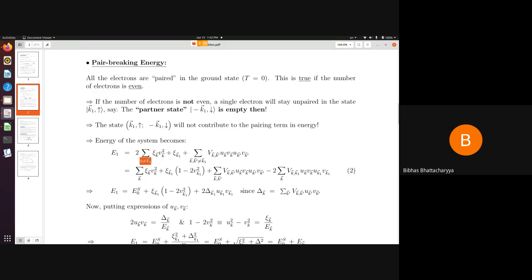The first term is an unrestricted sum, and then there is this corresponding correction term for compensation. Similarly, I make this pairing term to be unrestricted. I remove this restriction. So there is this unrestricted sum, and to compensate this, I have to subtract this object from here, where k can be equal to k1 and k prime can be equal to k1. Therefore, there will be two such contributions. Therefore, there is a factor of 2 here. So this is going to be the expression for energy, this equation number 2.